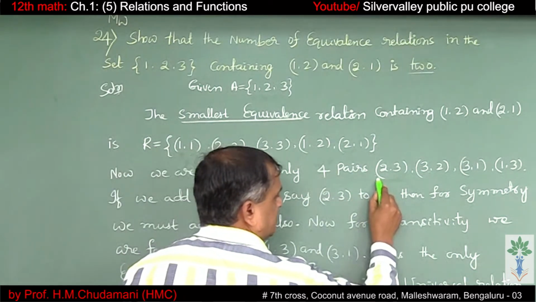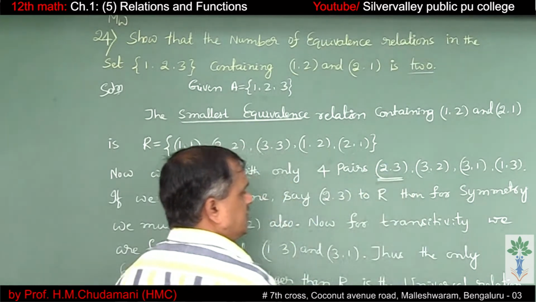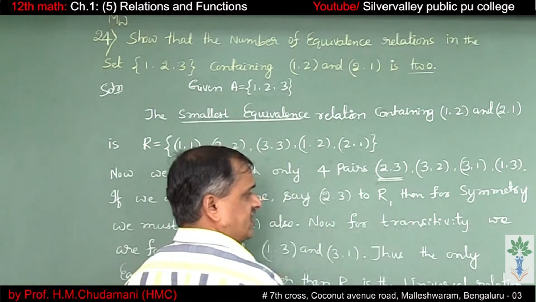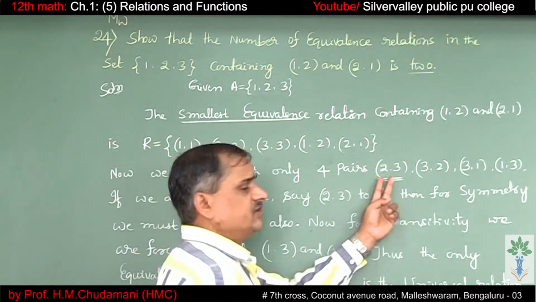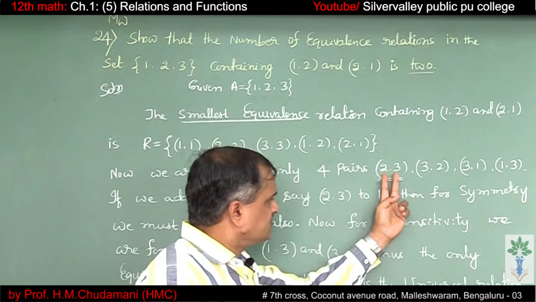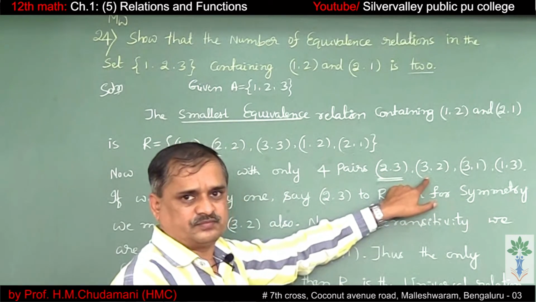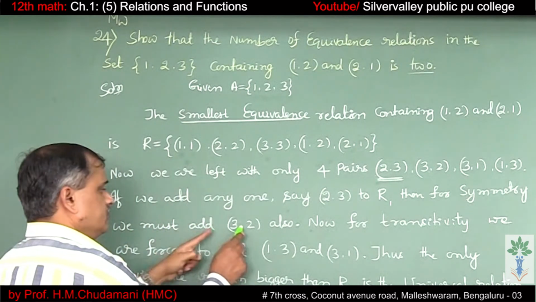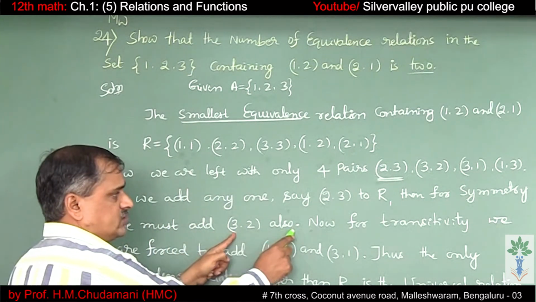Suppose I select (2, 3) into the relation R1, let us say. Then if it is to be symmetric, (3, 2) must be there. Agree? (3, 2) must be there. So we need to add (3, 2) also.